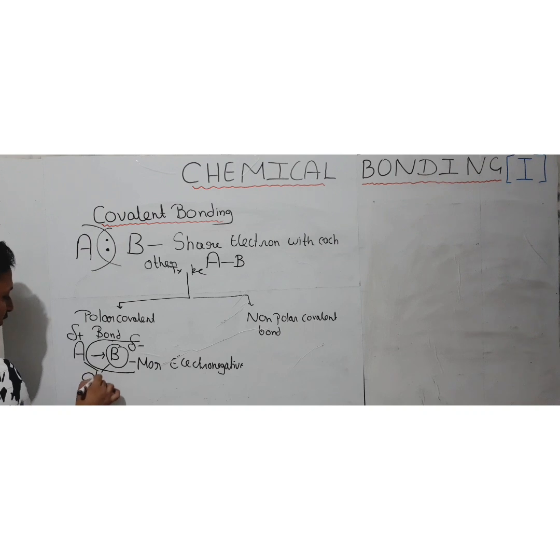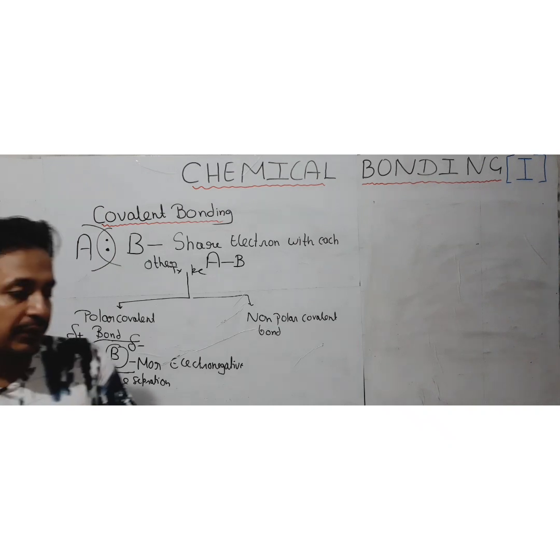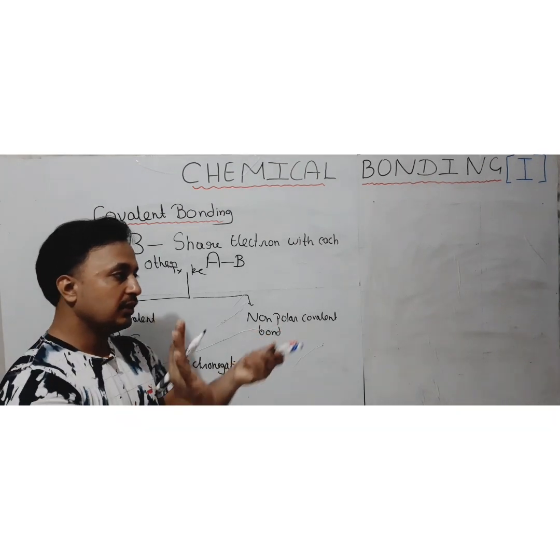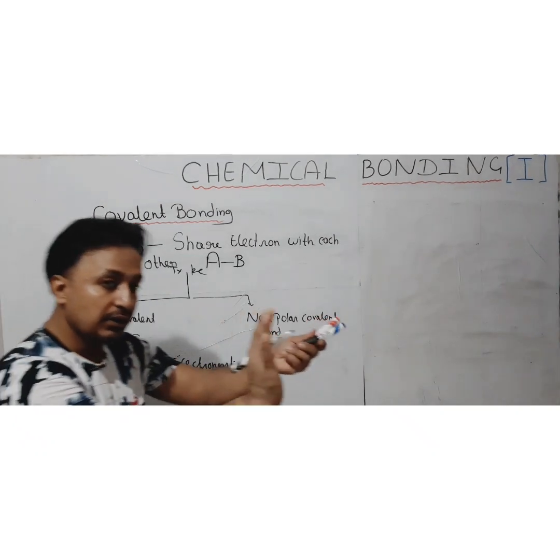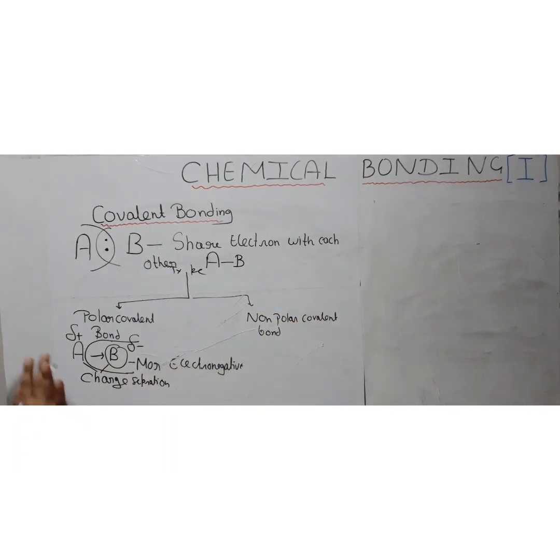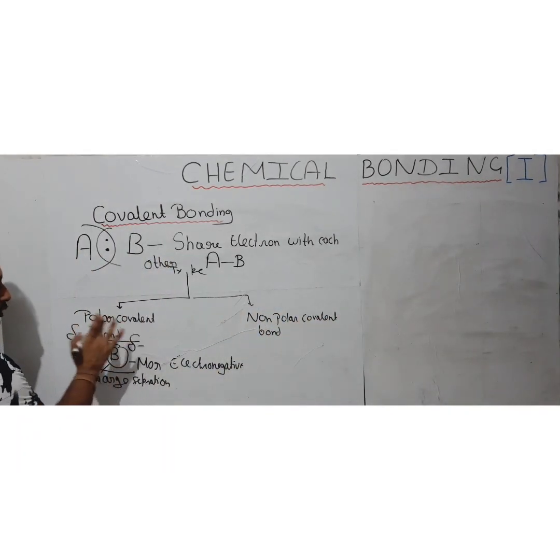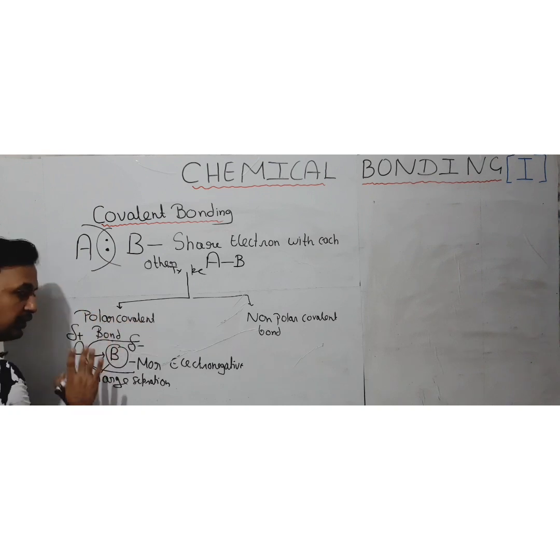So this is known as charge separation. Because of this charge separation, the bond is more polarized, as the part of the electron pair which is shared moves toward the more electronegative atom. Such a type of covalent bond is known as a polar covalent bond. Although there is a sharing between the atoms, the type of bond is known as a polar covalent bond.